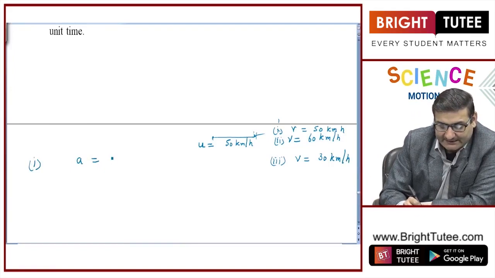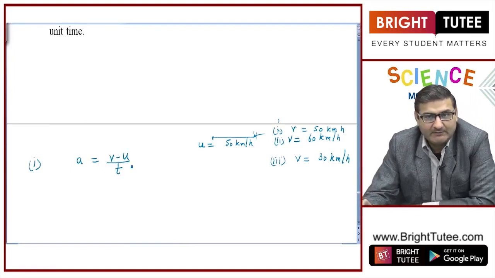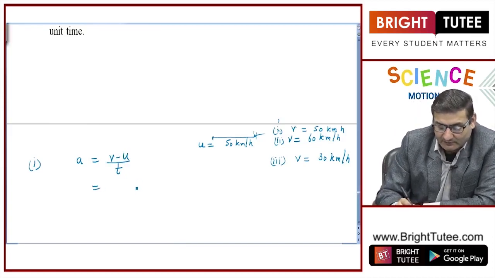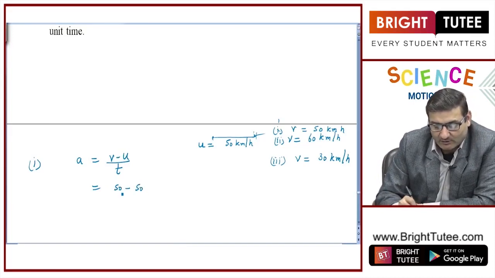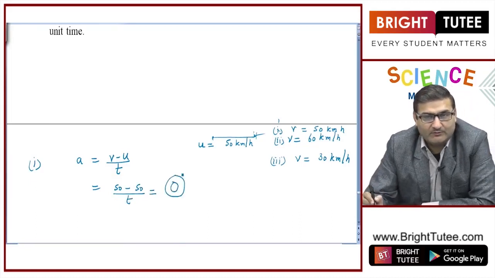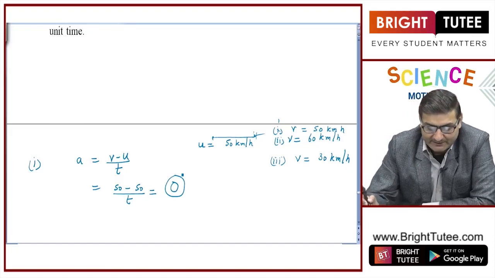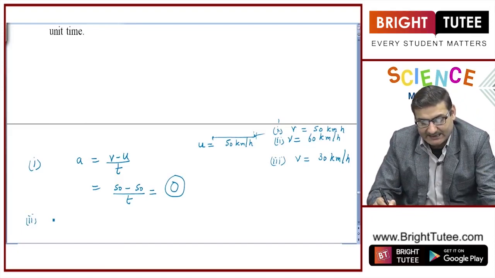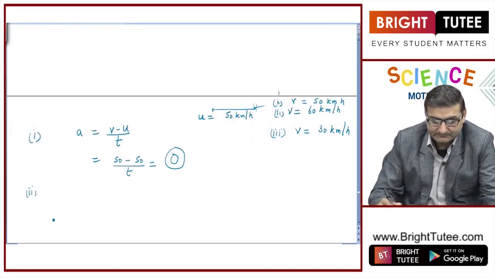We say that acceleration is change in velocity upon time, or v minus u upon t. Got it? If our initial velocity is 50 and the final velocity is also 50, regardless of the time, the acceleration becomes 0, right. This is what we have already studied. Let us see the second and the important case.